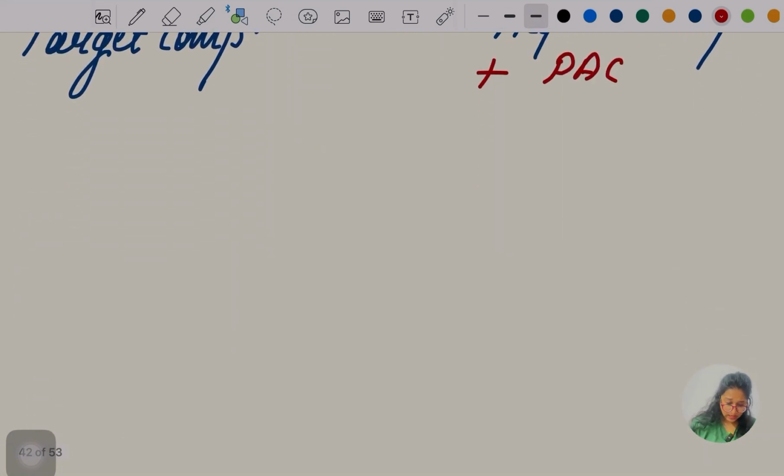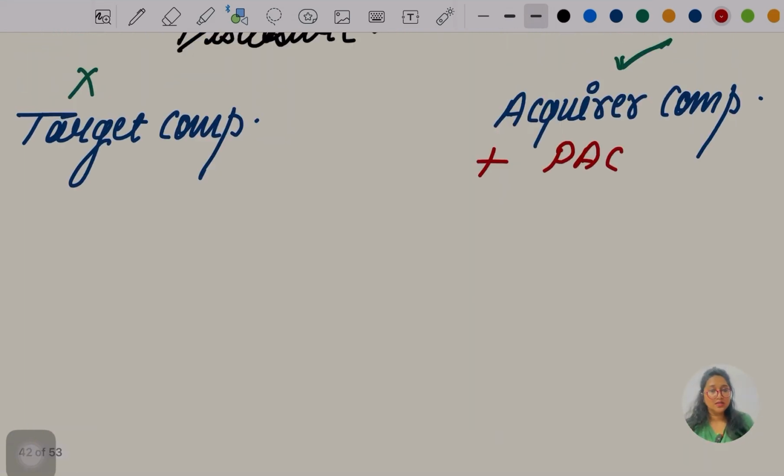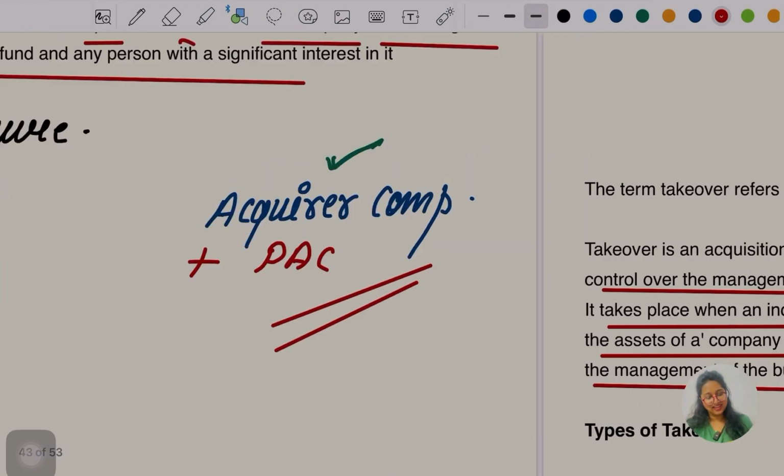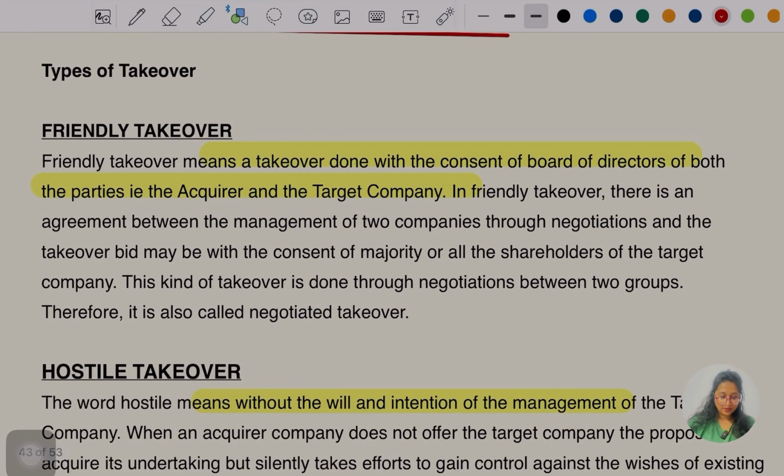So as I told you, disclosure is to be done, okay, but not by the targeting company, only by the acquirer company with the PAC. Did you understand this much? Yes. So this was okay.